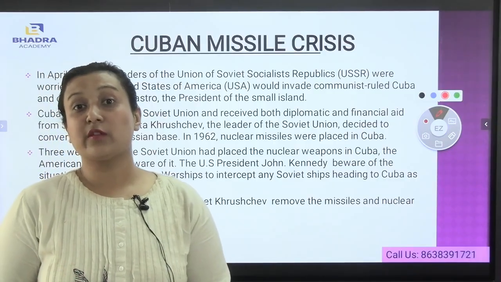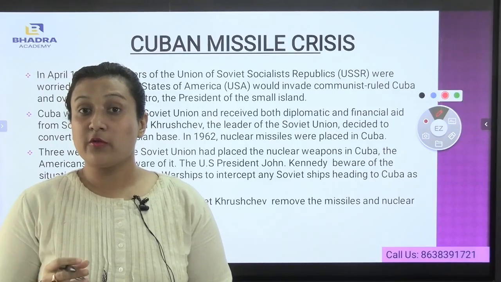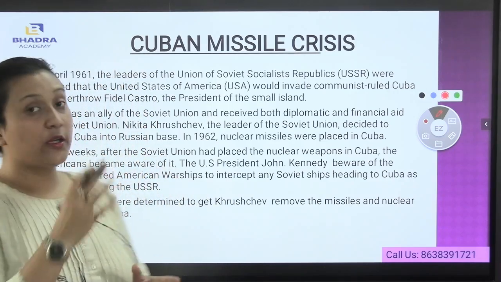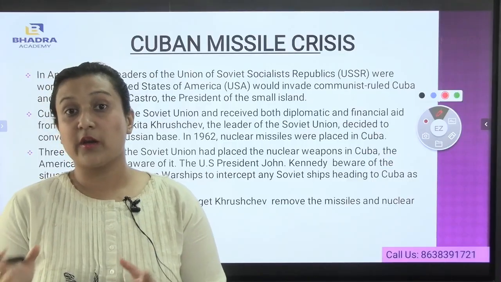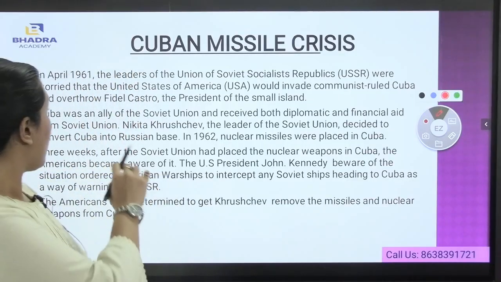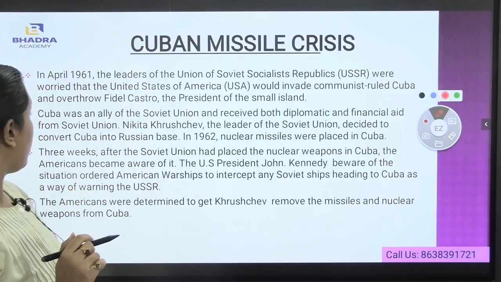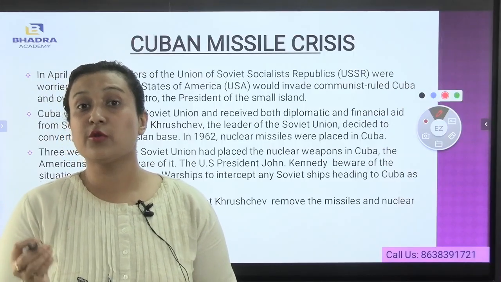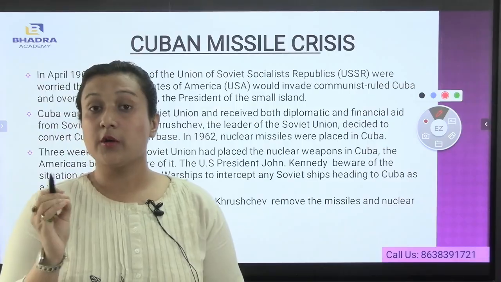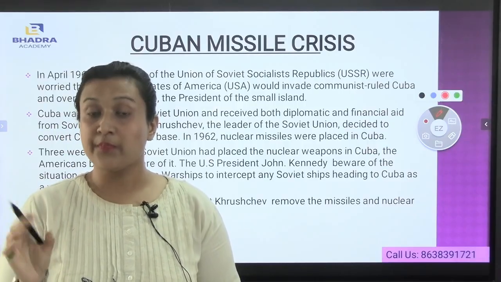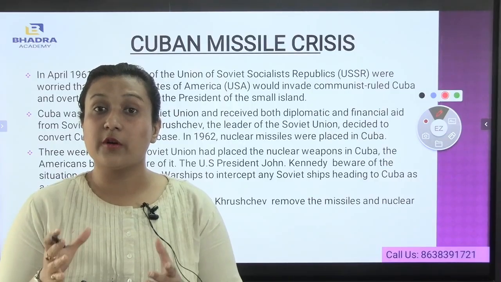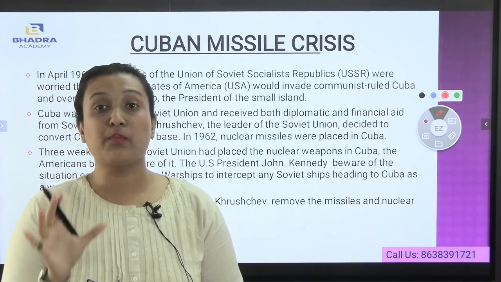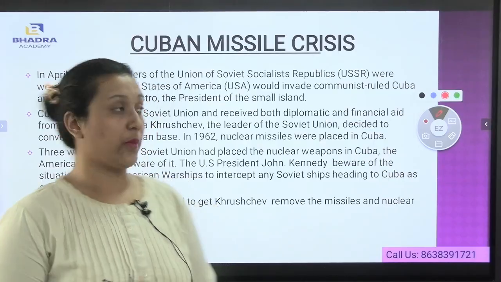Cuba was an ally of the Soviet Union, which means Cuba used to get direct benefits from Russia itself, the financial benefits as well, and also the diplomatic and financial aid from the Soviet Union. Nikita Khrushchev, the leader of the Soviet Union, decided to convert Cuba into a Russian military base. Nikita Khrushchev was the president of Russia in 1961. So as a result, he wanted to convert Cuba into a Russian base. As a result, what had happened? He placed nuclear weapons in Cuba.